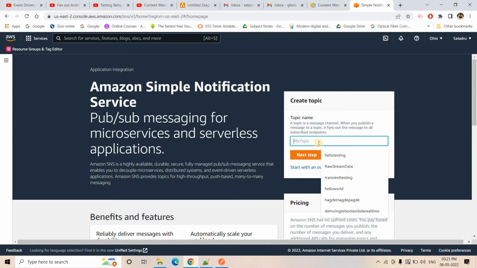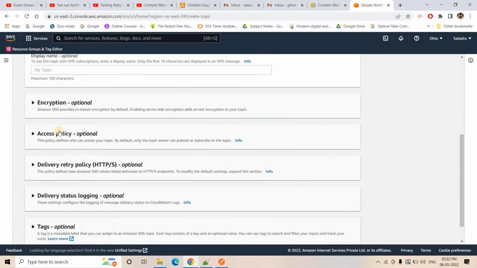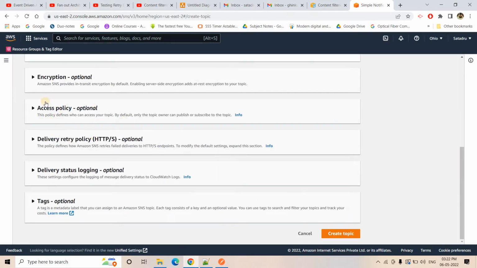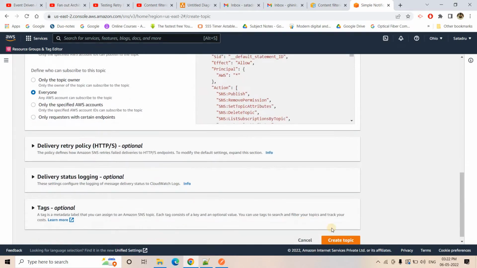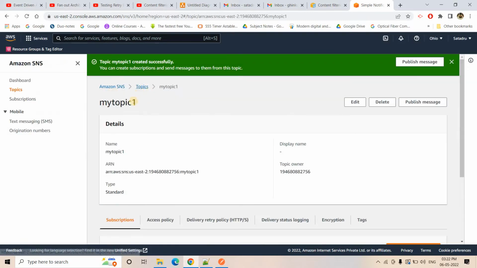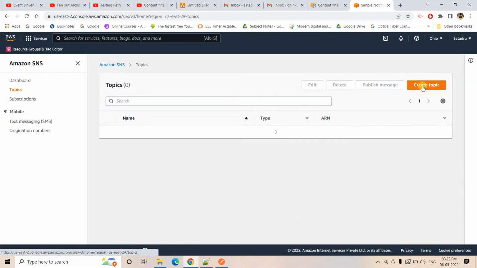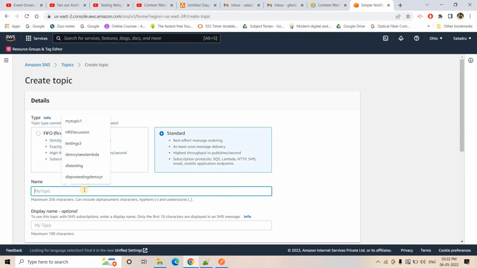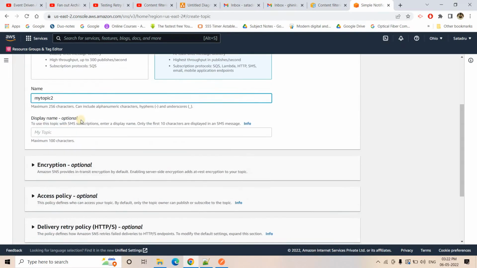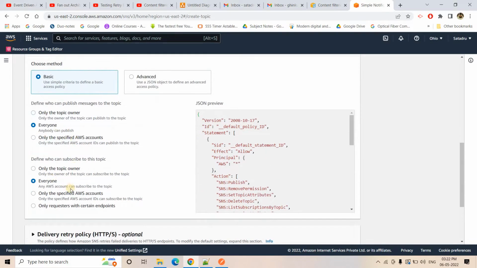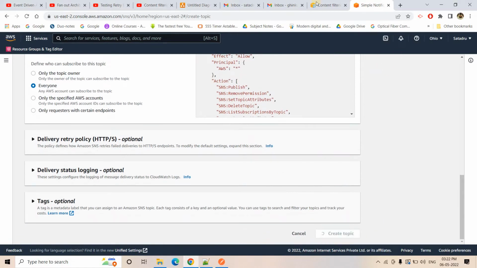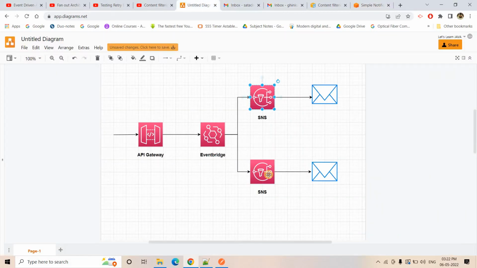I'll name the first one my topic 1. I'll go to the next step, standard, that's fine. Here I will keep almost all properties as default. For access policies, I will keep everyone can publish, everyone can subscribe. Later we can deal with that. That is one topic, and the other topic I'll create is my topic 2, with everyone can publish, everyone can subscribe. So here, as per the architecture, we have created two SNS topics.